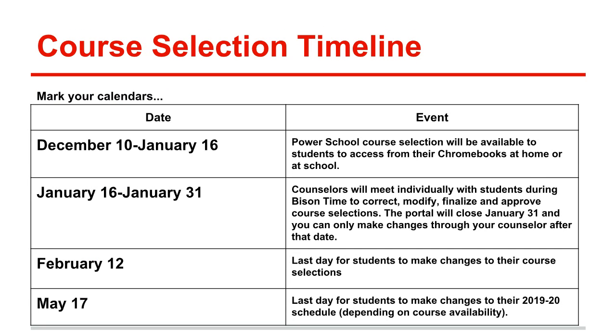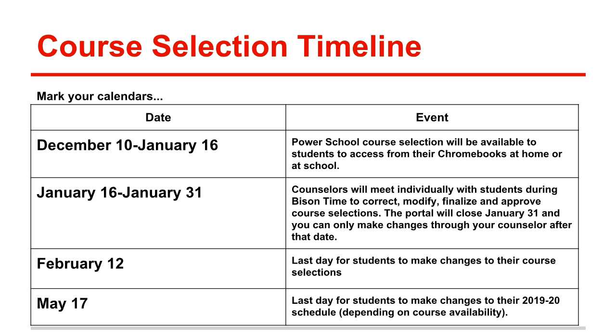So here are some important dates to keep in mind. The PowerSchool course selection portal will become available to you December 10th, at which point in time you can begin making your course selections for next year. Between January 16th and January 31st, counselors will meet individually with students during Bison time to correct, modify, finalize, and approve course selections. The portal will close to students on January 31st, at which point in time you can still